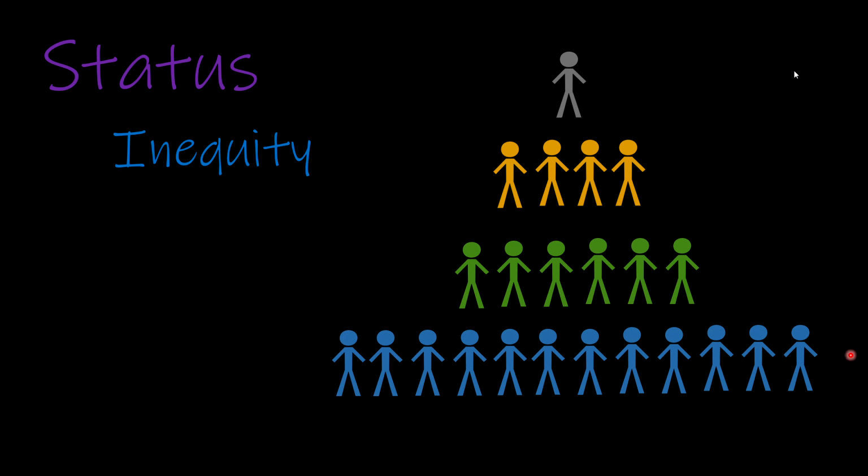Okay, where the challenge comes in terms of equity is when someone who has characteristics of a lower status level ends up becoming a higher status level person. So in this example, we have somebody who is low on experience and low on education at one of the higher status levels. And that may not make a whole lot of sense to the people down here who don't understand how this person who has less experience and/or the same experience and the same education as them has moved up. And if we draw back on what we know about equity theory, this can create some motivational problems within the organization.